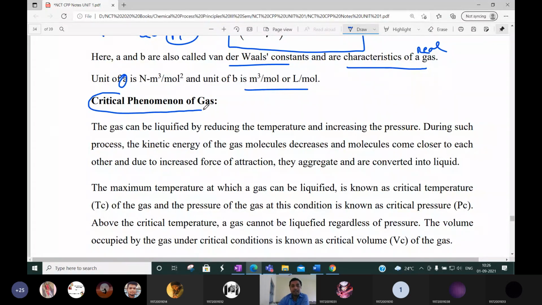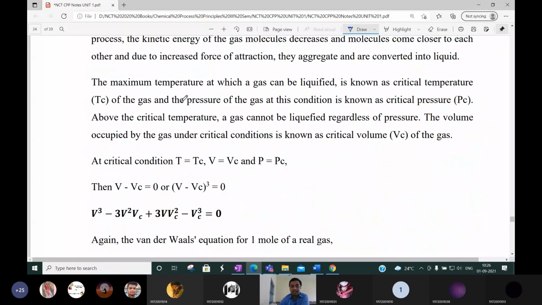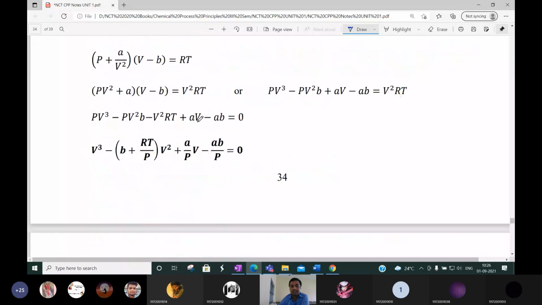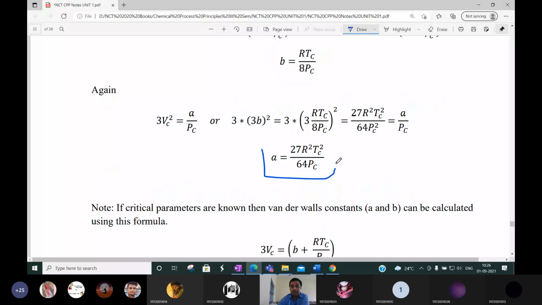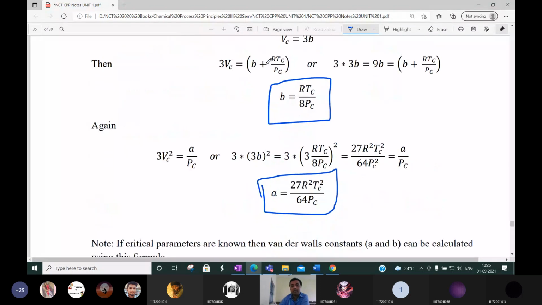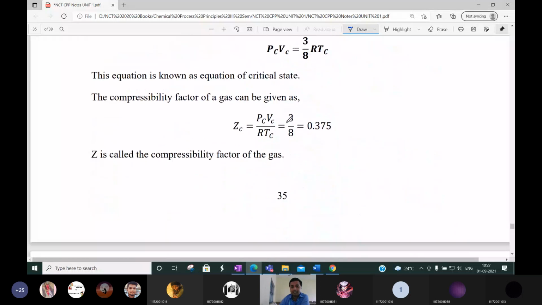Then critical phenomena of gas. Okay, for a real gas, what will be the critical phenomena? The gas can be liquefied by reducing the temperature and increasing the pressure. These are all derivations, how to calculate this a value and how to calculate this b value. I think you have already studied these things at the intermediate level. Still, I gave the full derivation of how to calculate a and b. Please read it once again.